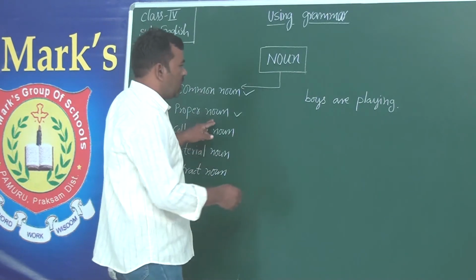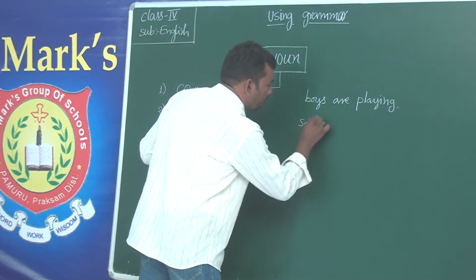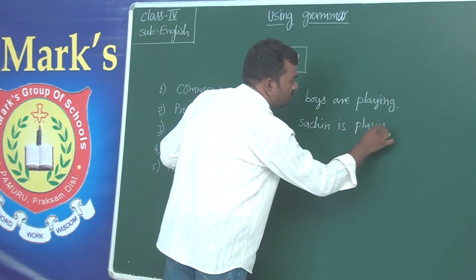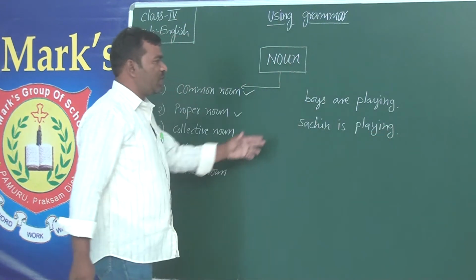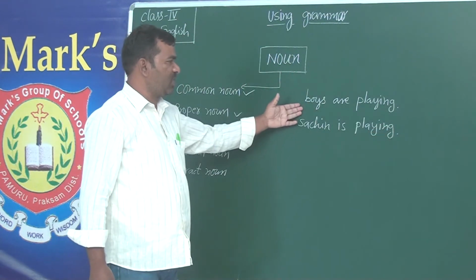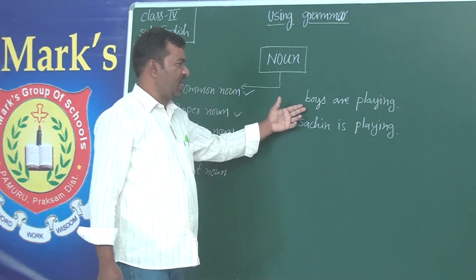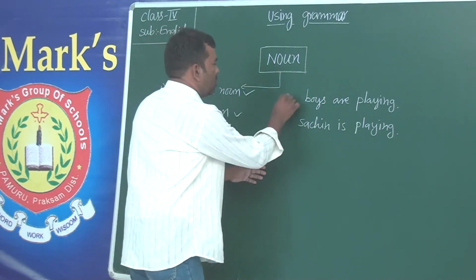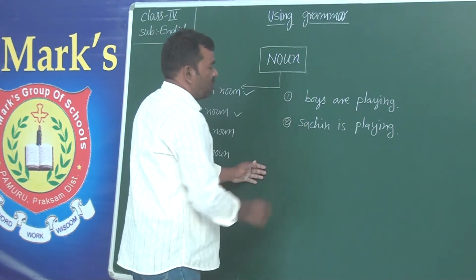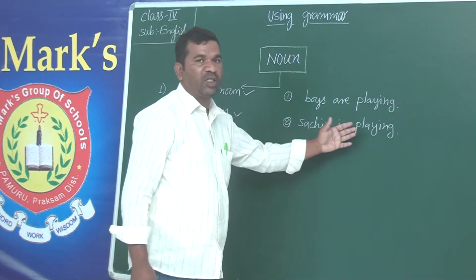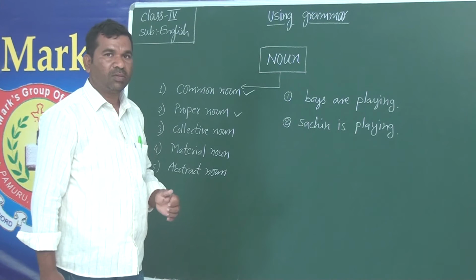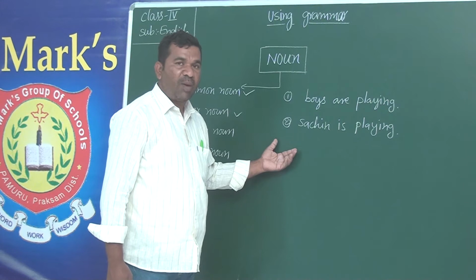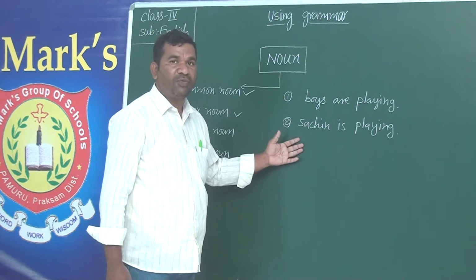Okay, now for example, Sachin is playing. Observe these 2 sentences. In the first sentence we simply say that boys are playing, and in the second sentence we are saying that Sachin is playing. So the action is the same, but the names of the persons are quite different.